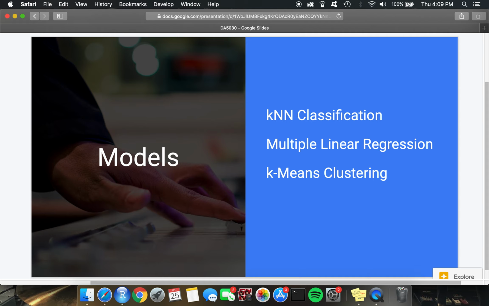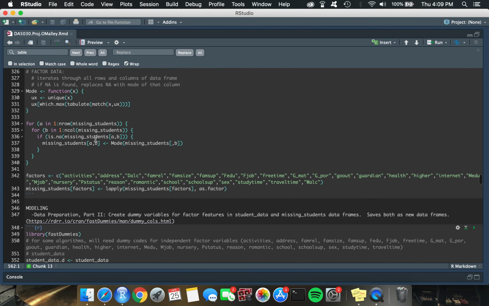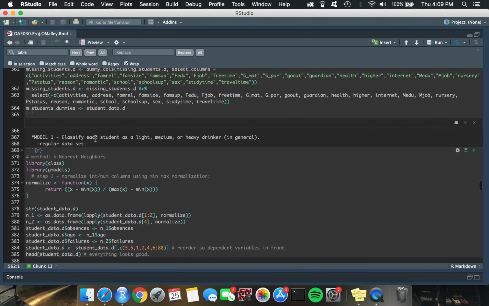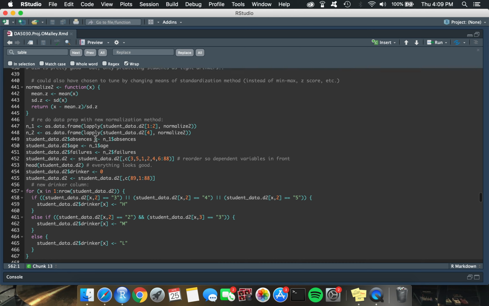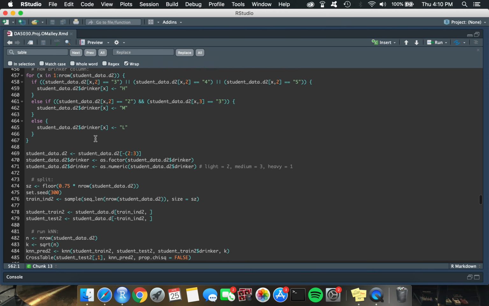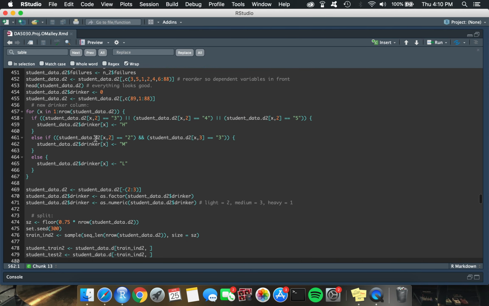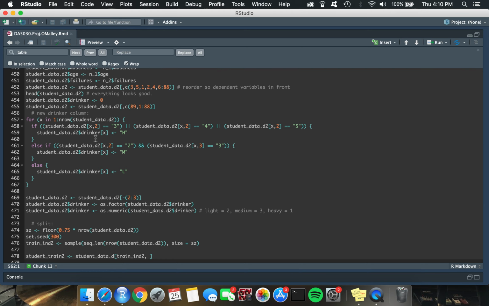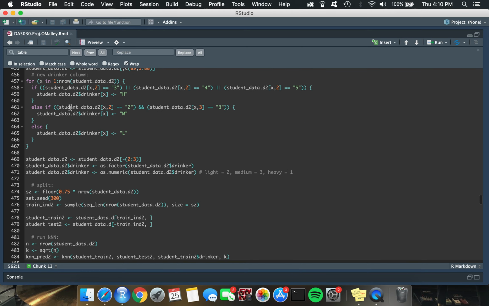My goal with KNN was to classify each student as a heavy, medium, or light drinker, which we discussed earlier. I had to start by normalizing my numeric data and dummy coding for my feature variables. I started with a k-value equal to the square root of the number of rows of total data, and I ran my model and evaluated with cross tables, and I found that my predictions were correct 81% of the time, which is pretty good. But I still tried raising and lowering the k-values and just messing around with that, and I saw that there was really not that much change. It kept 81%, so I decided maybe we'll try normalizing differently.